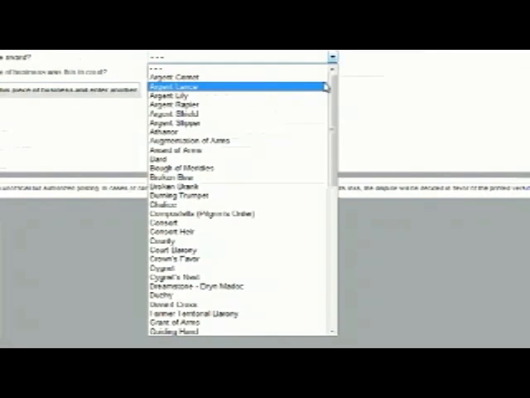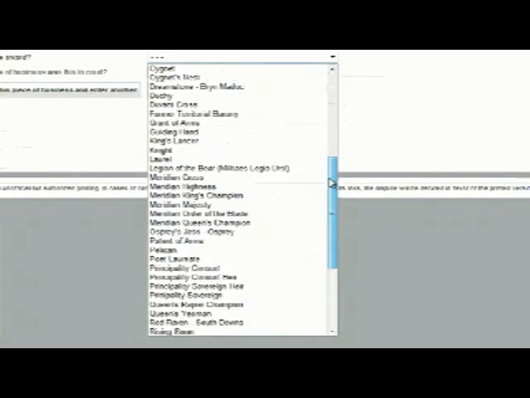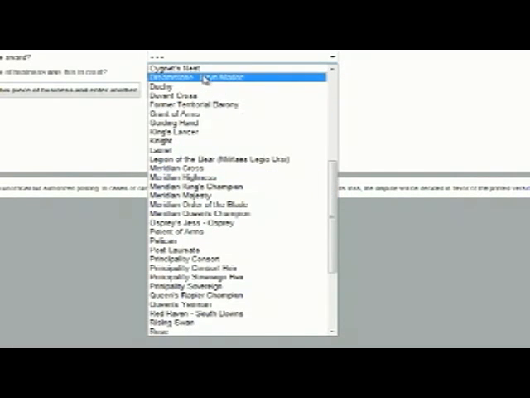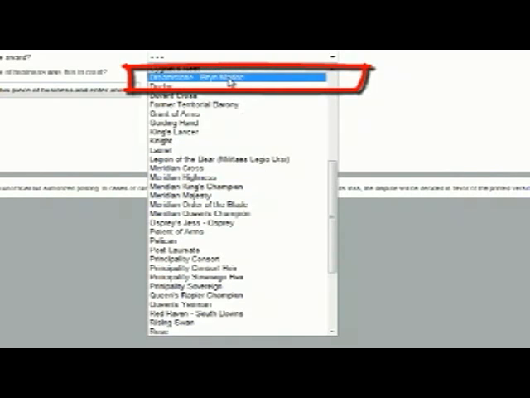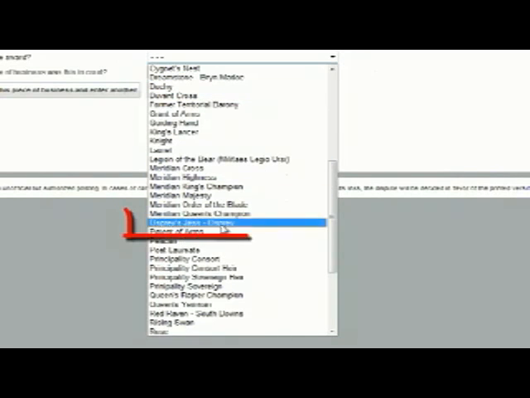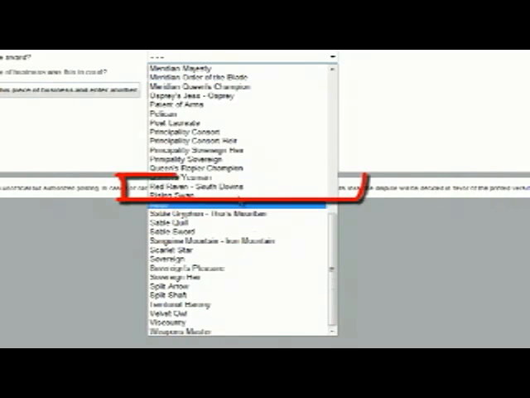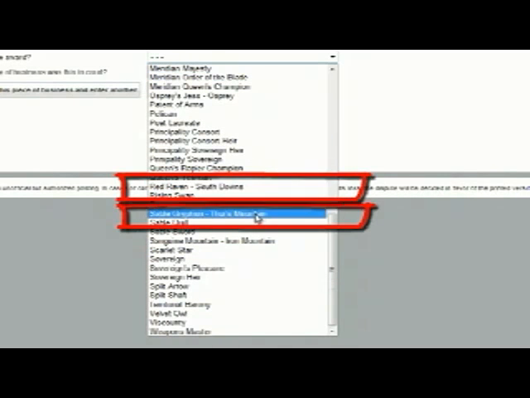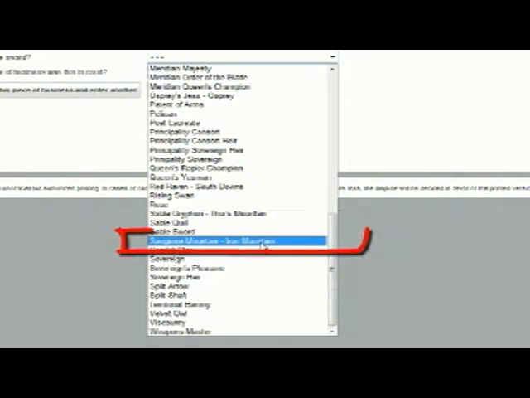For example, there is various awards you can see here. We have awards mentioned for various baronies. These are their baronial service awards. The Dreamstone, Osprey's Jess, the Red Raven, Sable Griffin, Sanguine Mountain.